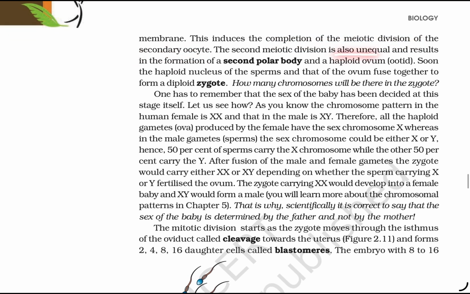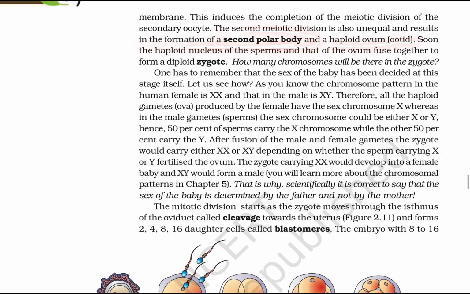the secondary oocyte. The division is equal and unequal, and results in the formation of a second polar body and a haploid ovum, the ootid, and soon the haploid nucleus of the sperm and of the ovum fuse to form the diploid zygote. How many chromosomes will be there in the zygote? One has to remember that the sex of a baby is decided at this stage.